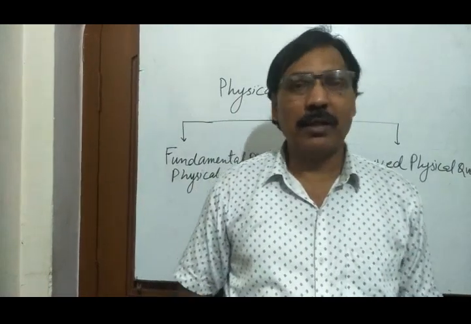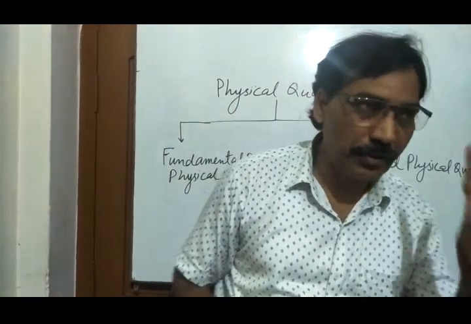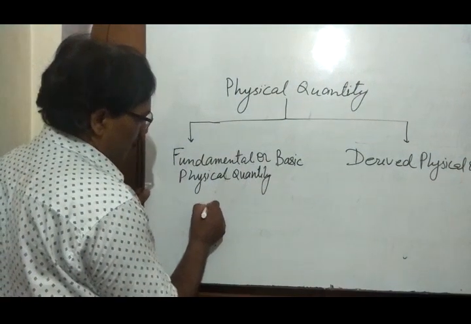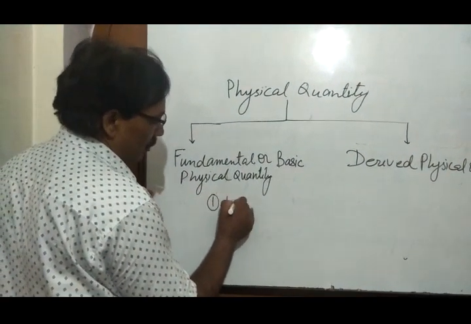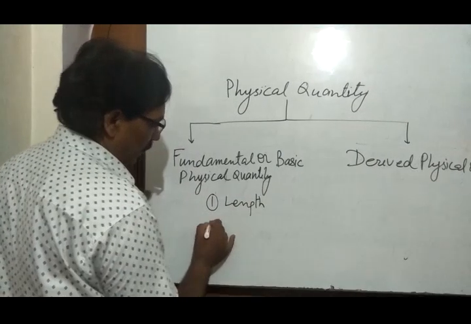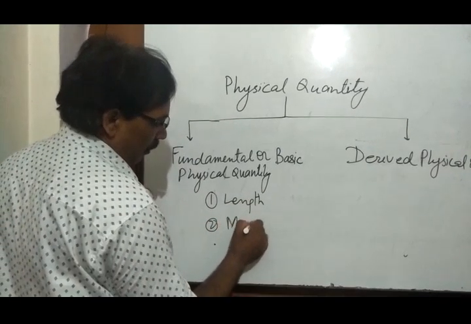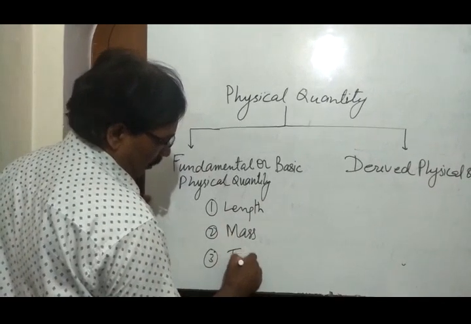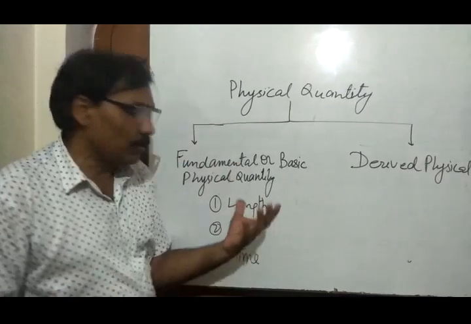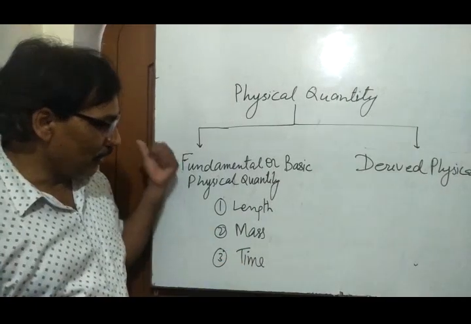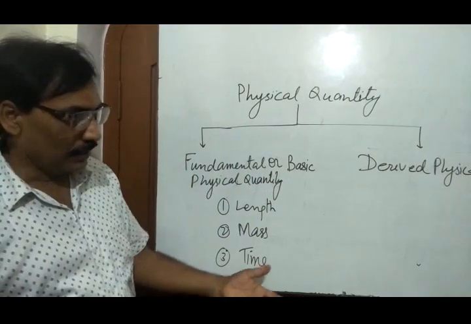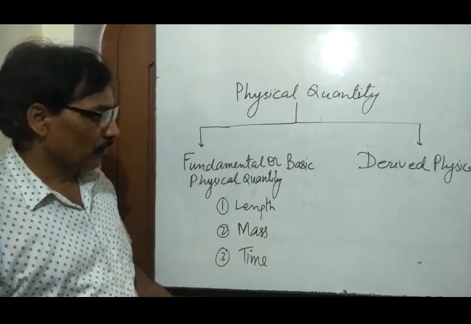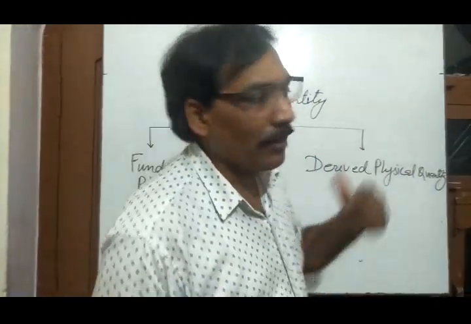In the beginning, in mechanics, we have taken only three quantities as fundamental: number one, length; second, mass; and third, time. We will study later on that there are nine fundamental quantities, and there are so many derived quantities.